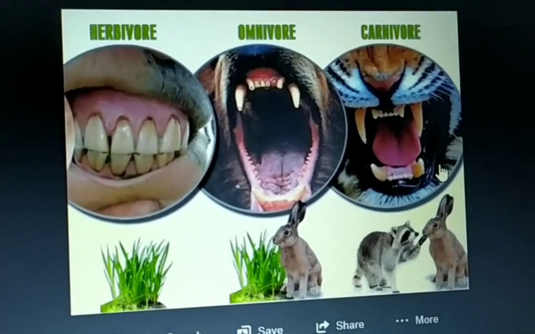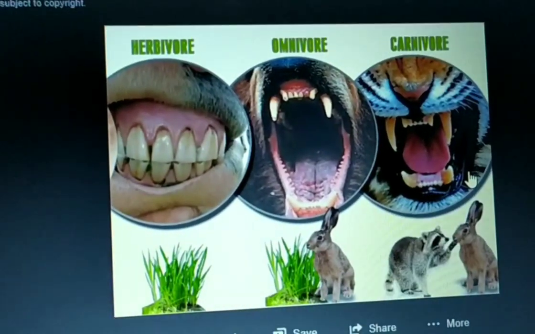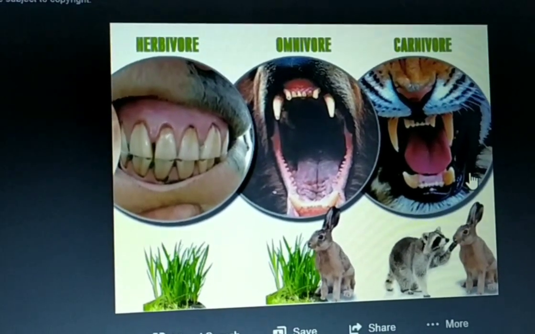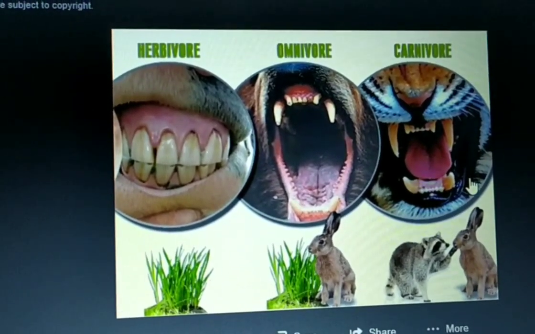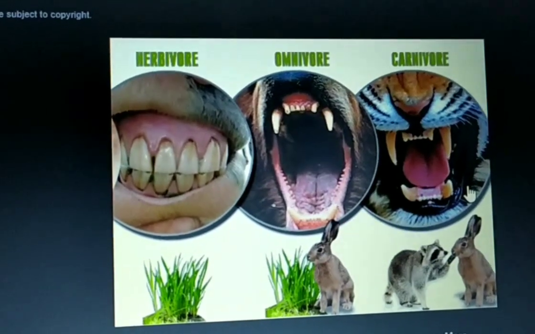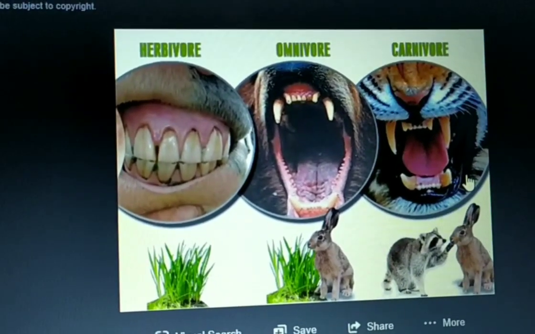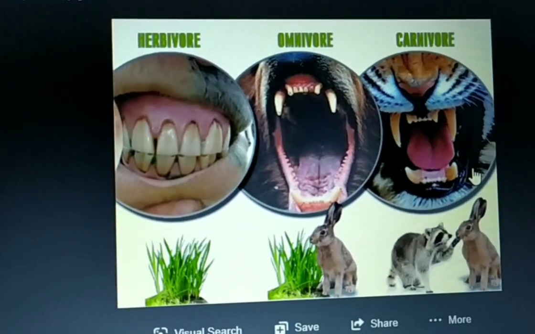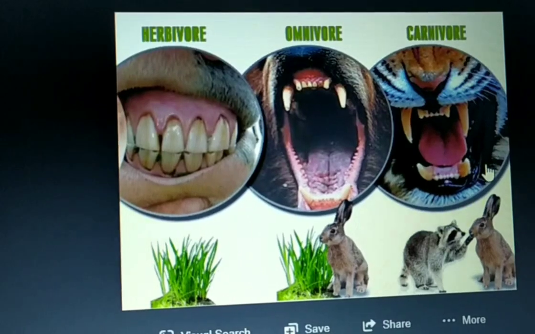Now, the next one is carnivores. Carnivores, for example tiger, have sharp, pointed and curved teeth to tear their prey. That means this allows them to easily tear the flesh, as they are flesh-eating animals.